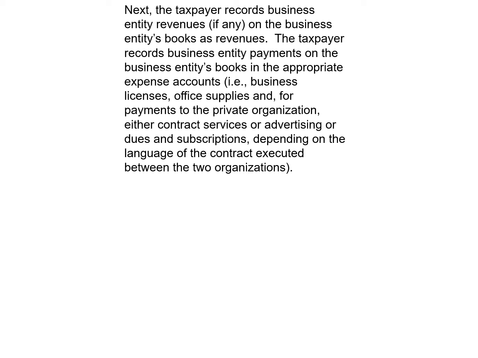The taxpayer records business entity payments on the business entity's books in the appropriate expense accounts. For example, business licenses, office supplies, and for payments to the private organization, either contract services or advertising or dues and subscriptions, depending on the language of the contract executed between the two organizations.